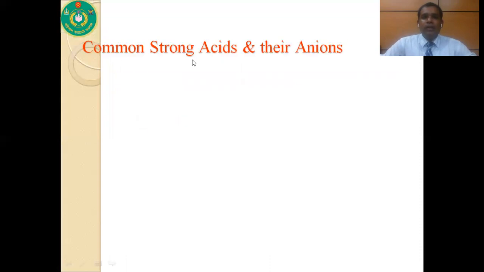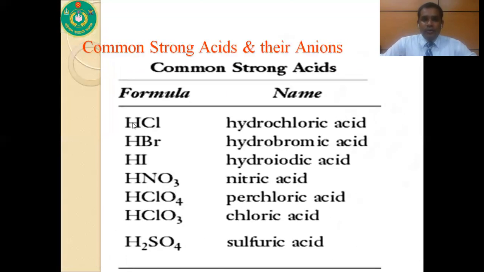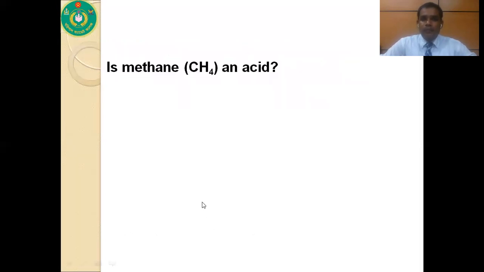So there are some examples of strong acid. For example, HCl is known as hydrochloric acid, HBr hydrobromic acid, HI is known as hydroiodic acid, HNO3 is known as nitric acid, HClO4 is known as perchloric acid, HClO3 known as chloric acid. Last but not the least, H2SO4 is known as sulfuric acid.